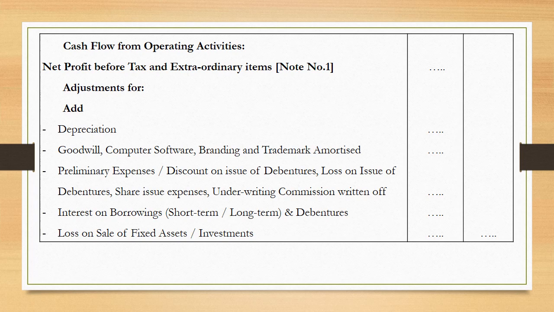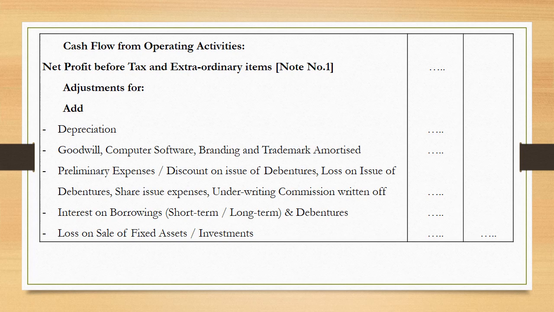Interest on borrowings as well. When you talk about interest on borrowings, the short term and the long term borrowings, right, including the debentures. Finally, if you have loss on sale of fixed assets or investments, this also will be added back, added in net profit before tax and extraordinary items. So basically all the losses, non-cash items, non-operating items are added back, non-operating expenses are added back.